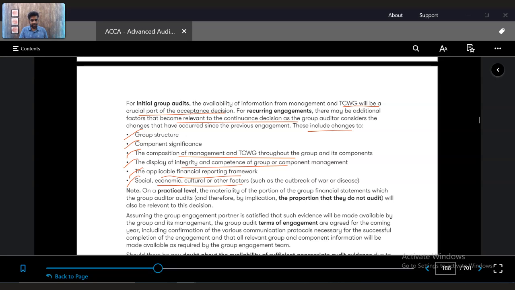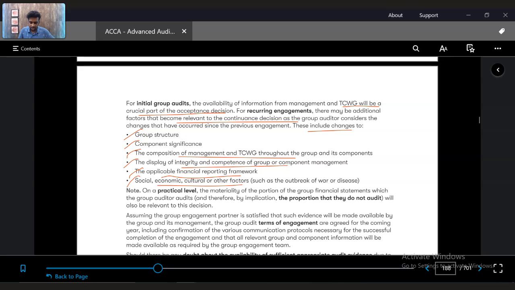So we will add those parameters as well before we continue with the client, or before we accept the client for one more year. Did we face any problems with them last year? Did we identify certain factors which question their integrity? Are there changes to their financial reporting framework? Have they changed something or not?